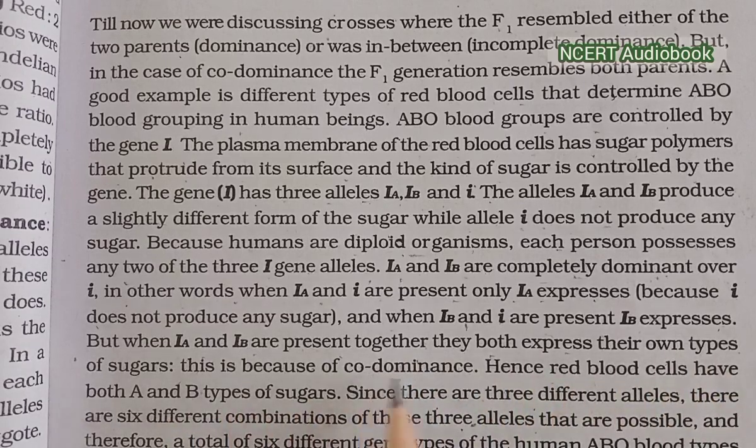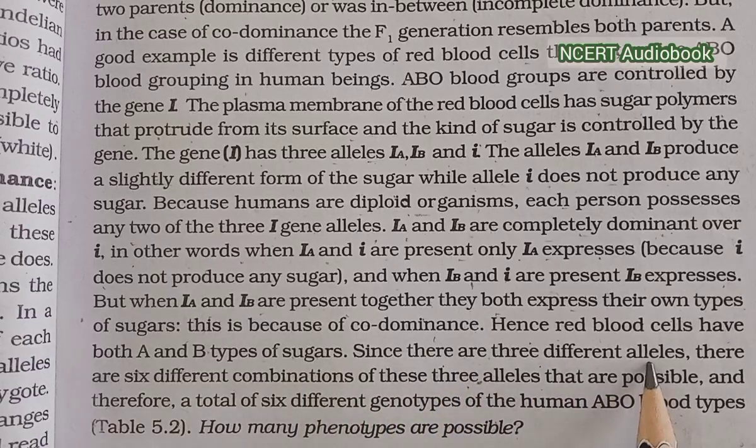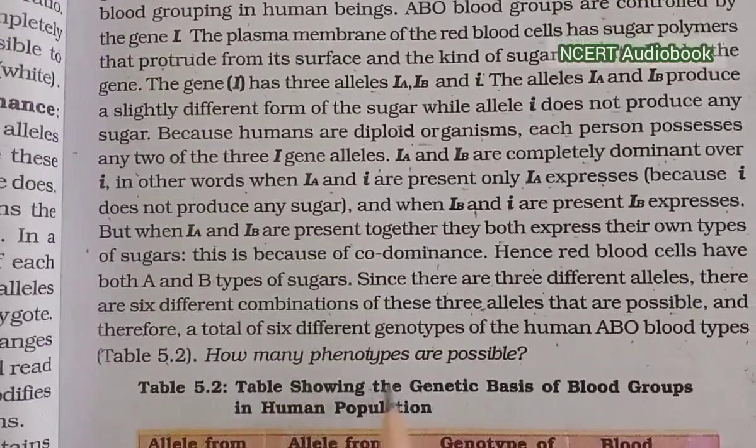This is because of codominance. Hence, red blood cells have both A and B types of sugar. Since there are three different alleles, 6 different combinations of these 3 alleles are possible, and therefore a total of 6 different genotypes of the human ABO blood types. How many phenotypes are possible?